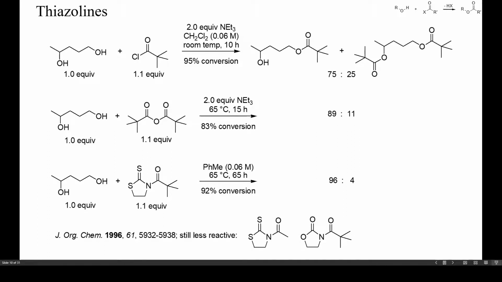Pivaloyl chloride, the strongest electrophile in this comparison, yielded about 25% of the unwanted diester. With the less reactive pivalic anhydride, the resulting product mixture only contained 11% of diester. Finally, a pivaloyl thiazolethione brought about a selectivity of 96:4 without the use of any auxiliary base.